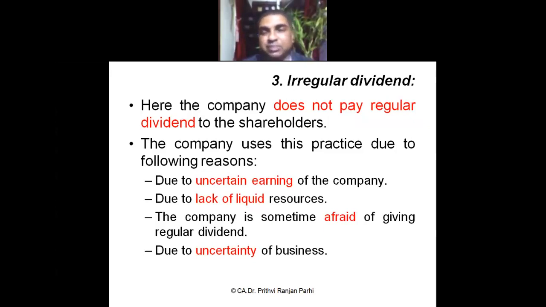Sometimes the company is afraid of paying regular dividend. The company thinks it may not be able to pay dividend, or due to some uncertainty in the business, the company feels there may not be profit in future. The company doesn't want to pay dividend and wants to retain that money for its future growth. This kind of dividend policy is called irregular dividend.